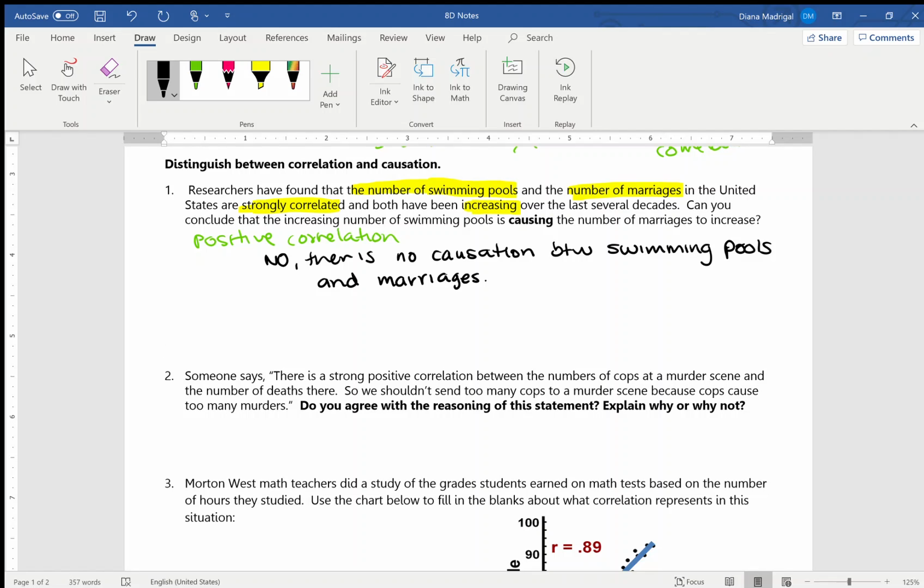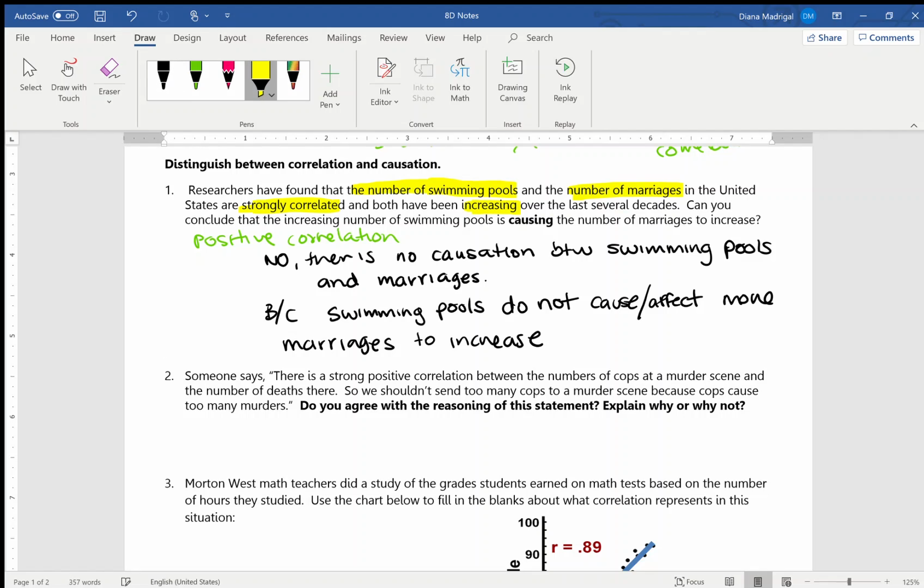So no, there is no causation between swimming pools and marriages because here's what I'm looking for. Swimming pools do not cause or affect more marriages to increase.